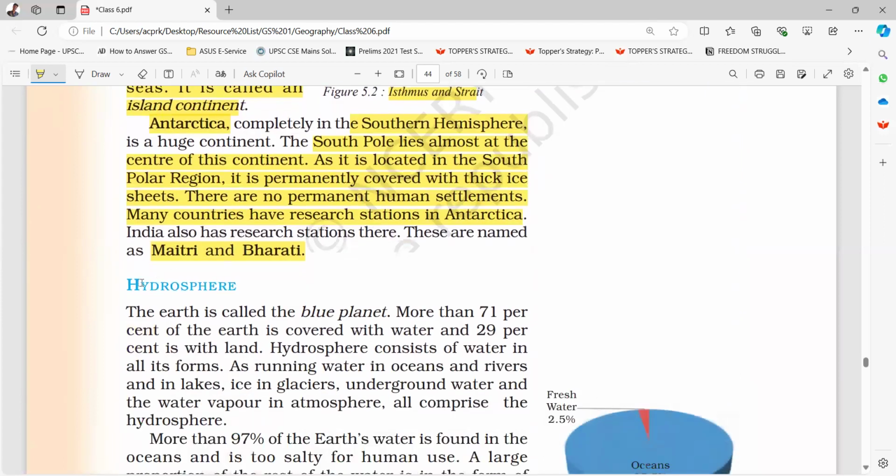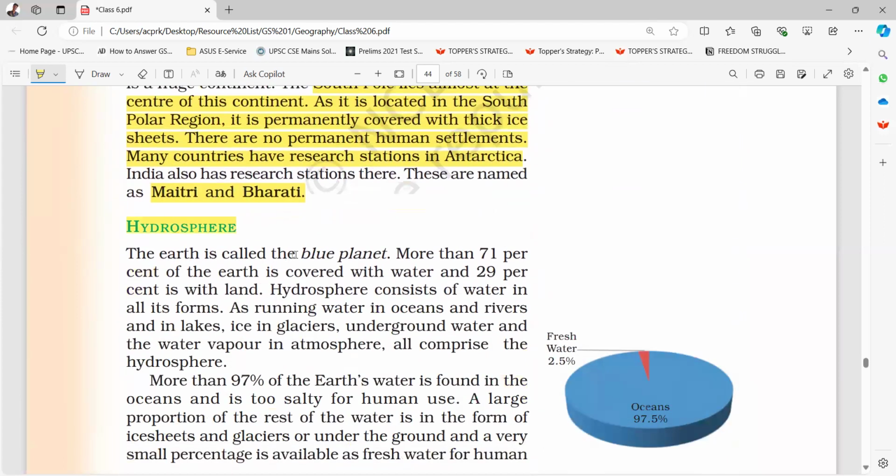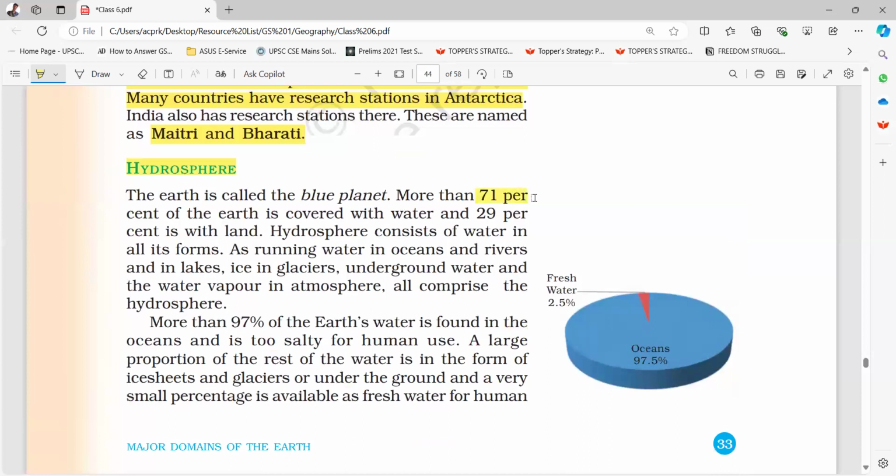Hydrosphere. The Earth is called the blue planet. More than 71% of the Earth is covered with water and 29% is land. Hydrosphere consists of water in all its forms: running water in oceans, rivers and lakes, ice in glaciers, underground water, and the water vapor in the atmosphere all comprise the hydrosphere.